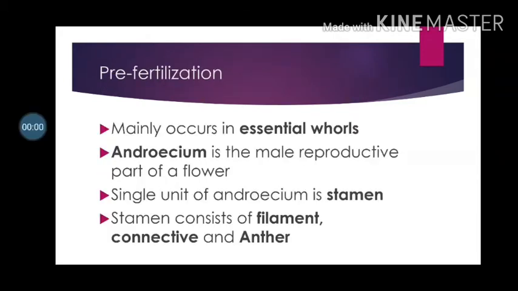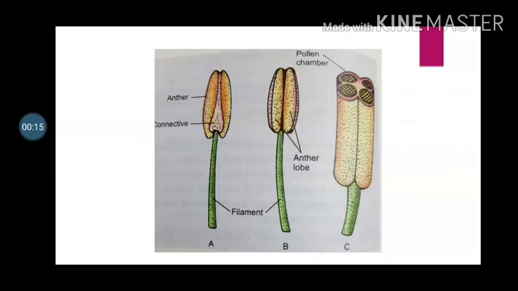The male reproductive whorl of the flower is called androecium. An individual member of androecium is called a stamen. Stamens consist of filament, connective and anther. See the diagram here: filament, anther and connective.